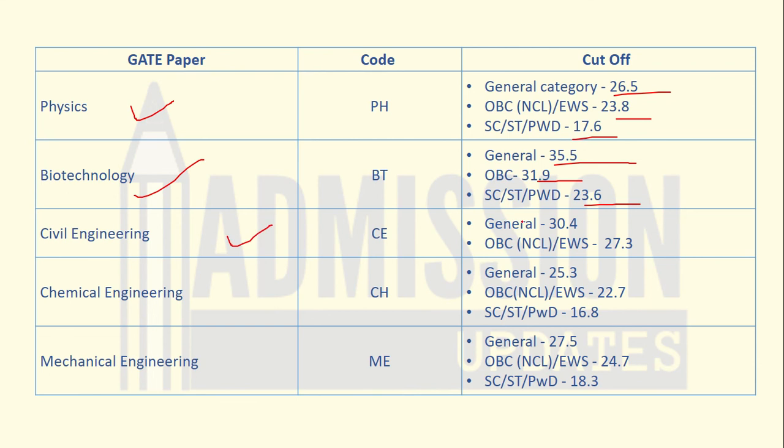Next is civil engineering. The general category cutoff is 30.4, and cutoff for OBC, NCL, EWS is 27.3. Next is chemical engineering. The general category cutoff is 25.3. The cutoff for OBC, NCL, EWS is 22.7, and SC/ST/PWD category cutoff is 16.8. And the last is mechanical engineering. The general category cutoff is 27.6, cutoff for OBC, NCL, and EWS is 24.7. Then cutoff for SC/ST/PWD is 18.3.